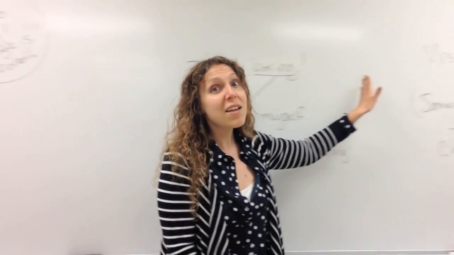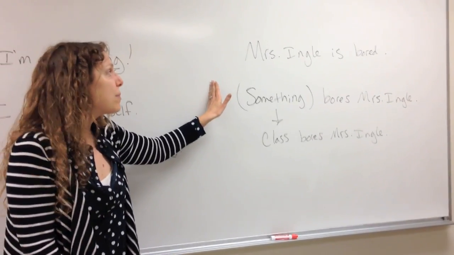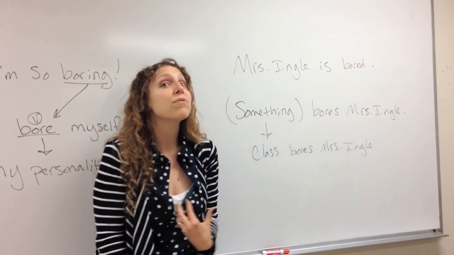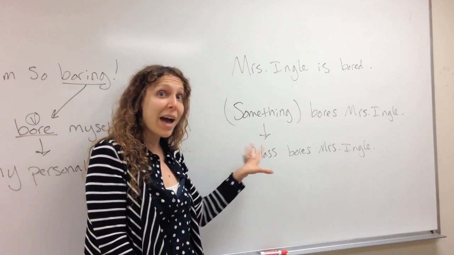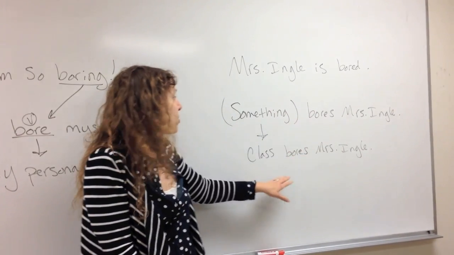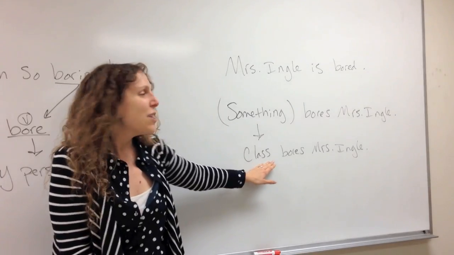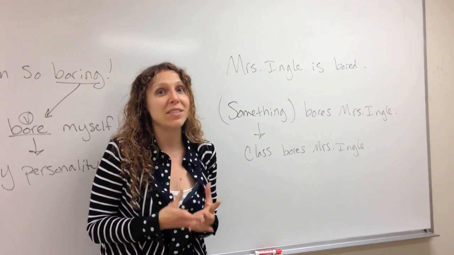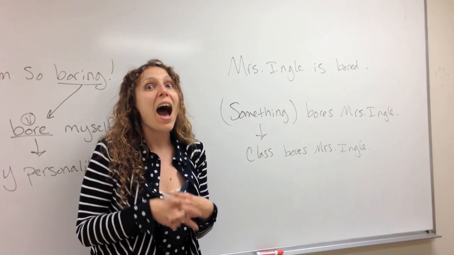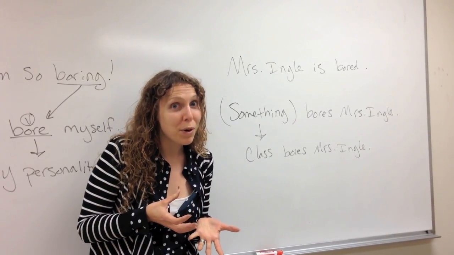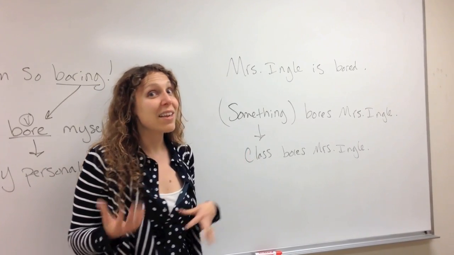If we say Mrs. Ingle is bored, it's kind of funny because it's saying something bores Mrs. Ingle because she feels bored. So this is the passive situation. Something is making her feel bored. So it's probably the class. So what Jack is saying is actually the opposite of what he wants to say. He wants to say, I'm so bored, Mrs. Ingle is so boring. But he's actually saying the opposite.